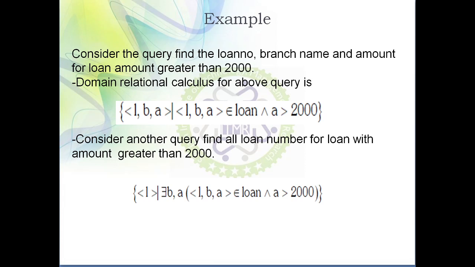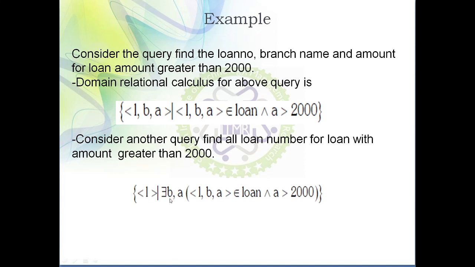In this case we need to fetch only one attribute, that is loan number. So here you can see I use only a single domain variable L. Earlier I used three domain variables L, B, A because I needed to fetch three attributes, but in this problem statement I need to fetch only a single attribute, the loan number. That's why you will find only the single domain variable L.